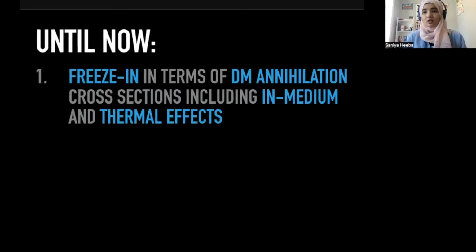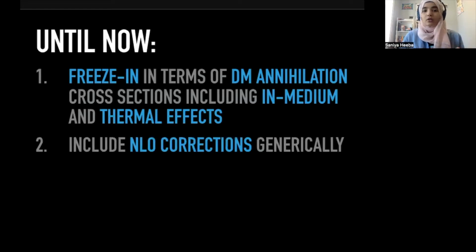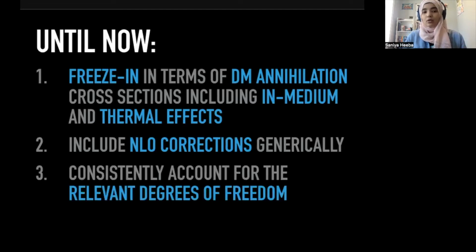So to catch our breath for a moment, until now, what we've done is we've written down freeze-in in terms of dark matter annihilation cross sections, and we have included in-medium and thermal effects. And we've basically shown how this can be done in a mathematical way, and we've shown how important this can be. We've also included NLO corrections generically, and this pops out from the fact of this reframing. And we've also consistently accounted for the relevant degrees of freedom, again, by simply implementing the fact that we have these phase transitions in the first place.